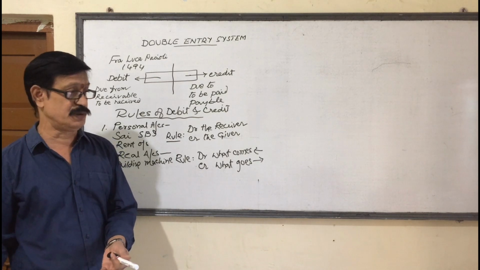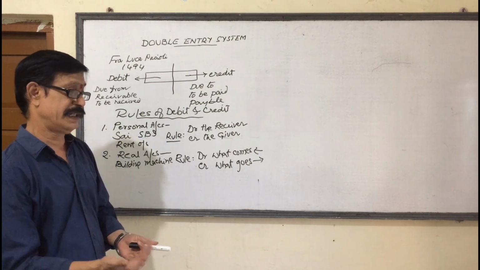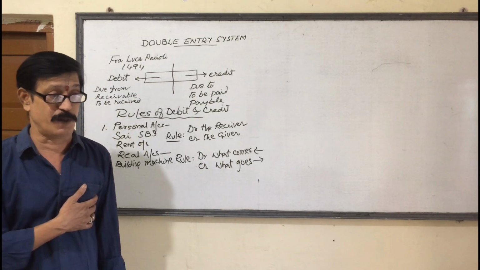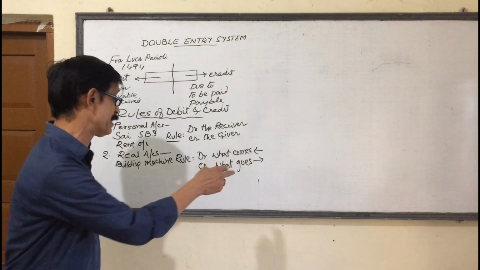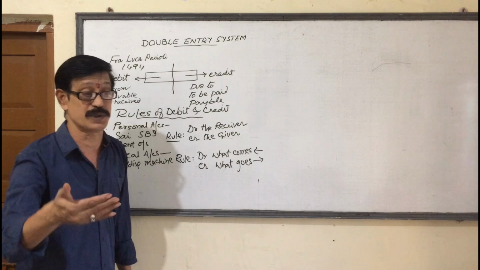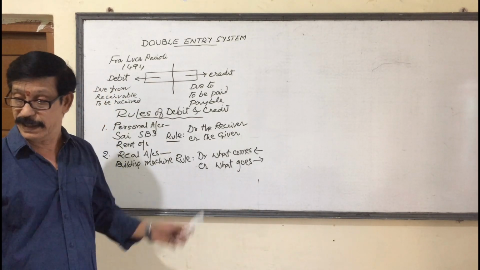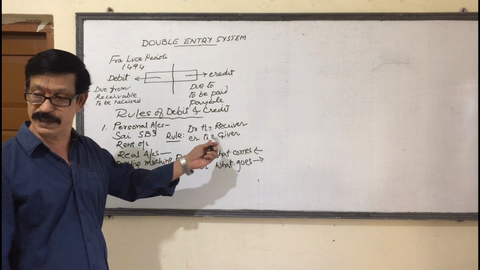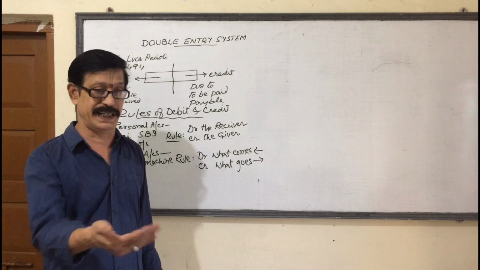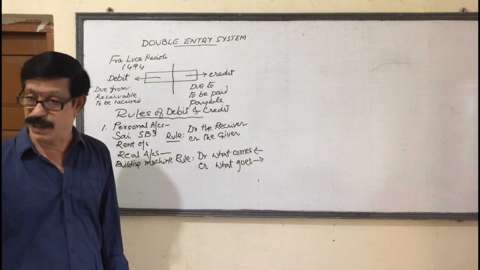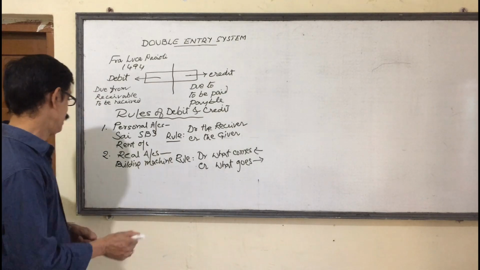Suppose we have purchased a textbook. Textbook is coming. Debit what comes. So textbook is debit. I paid money from our pockets. Money is going out. It must be credited. Credit what goes out. Understanding or not, once again? In the case of personal accounts, what is the rule? Debit the receiver, credit the giver. In the case of real accounts, debit what comes, credit what goes.